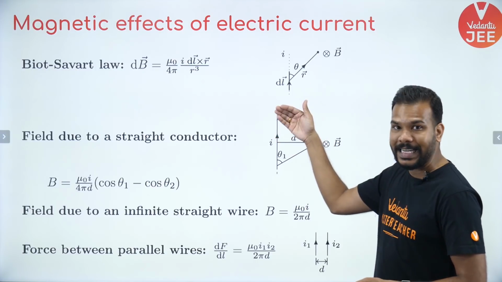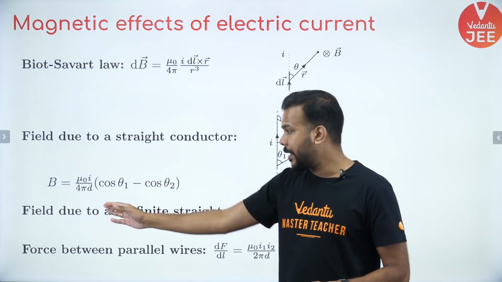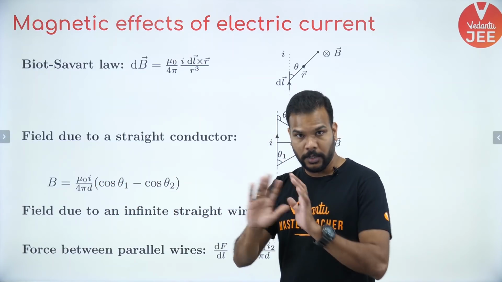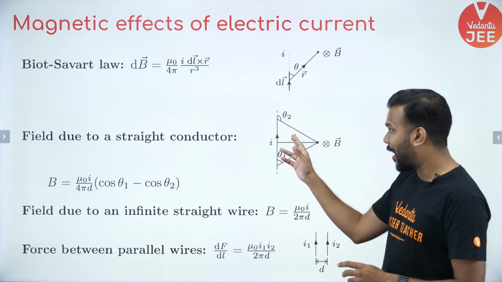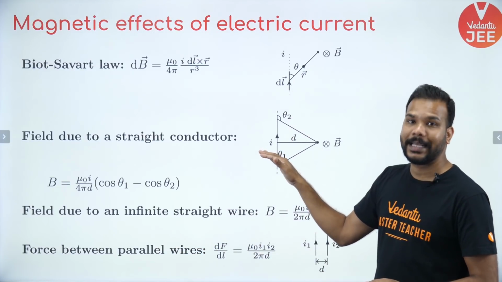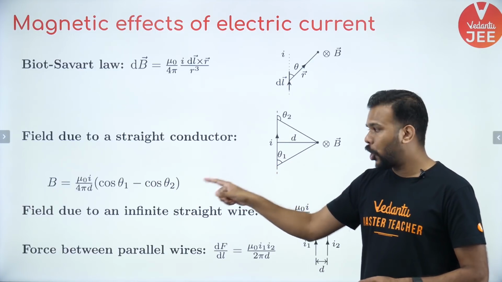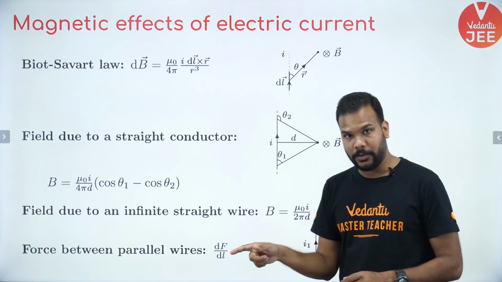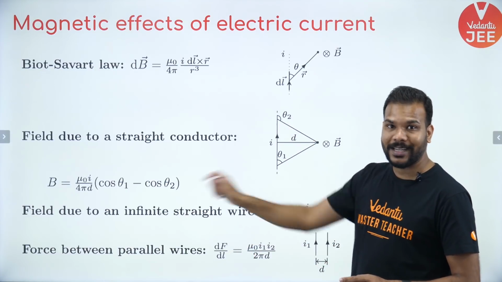It's an exterior angle. So the formula is given as mu naught I upon 4 pi d times cos theta 1 minus cos theta 2. No problem if you know the other formula. Remember that in that case theta 2 is an interior angle, then the formula becomes mu naught I upon 4 pi d times cos theta 1 plus cos theta 2. So this angle is an exterior angle, that's why minus cos theta 2 is coming over there.